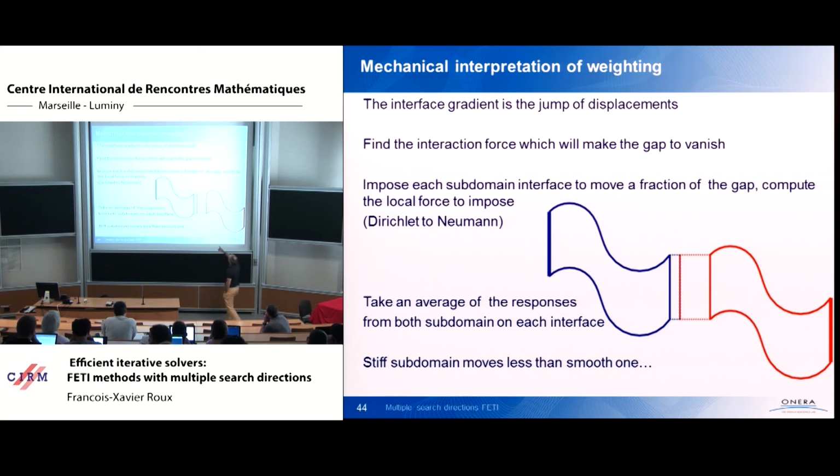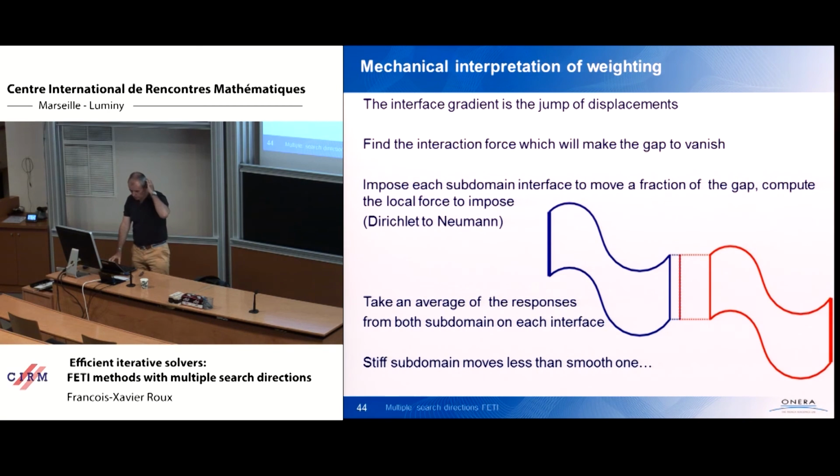And the idea is that, in fact, if the blue structure here is very stiff and the red is very, very smooth, you can imagine that it is not the stiff one that will move in order to stick to the smooth one, but exactly the opposite way around. It means that if the blue substructure is much stiffer than the red one, then the blue substructure will make only a very small fraction of the movement in order to fill the gap, and the other one will make most of the displacement, and it is much better. So it works quite well.